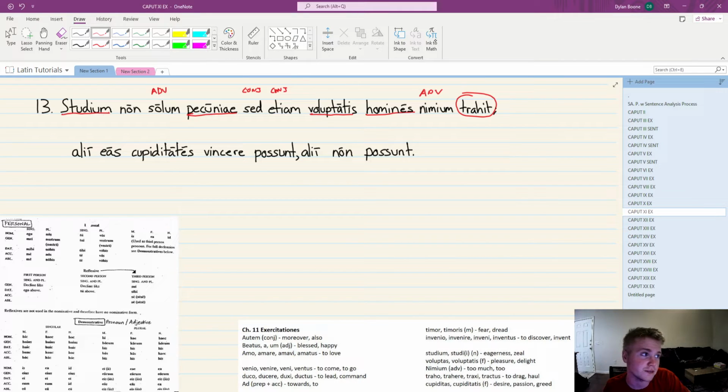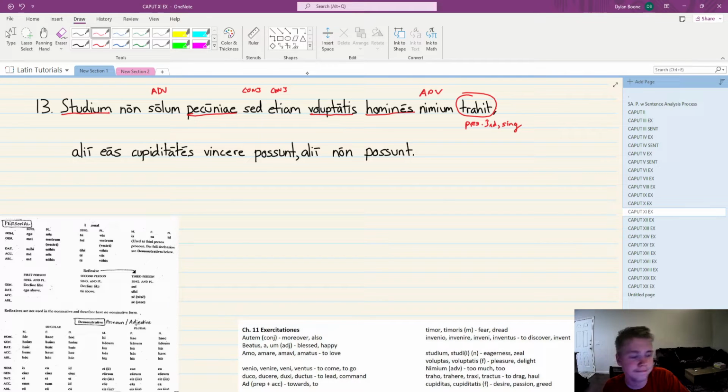So we have a special vowel change. So trahit gets you to the present, not some other tense. Trahit, present. Third person, singular. So we have a singular subject.